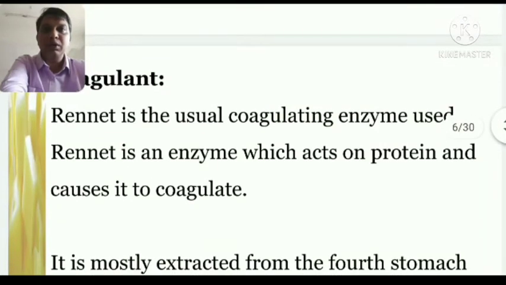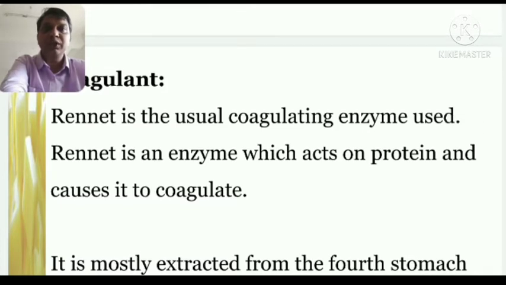Coagulant is another type of bacteria or enzyme which is generally present in the milk, and it is also present in the stomach of mammals, where sometimes, due to the reactions of these bacteria or enzymes, coagulation happens in the stomachs of the mammals. That coagulant is rennet.